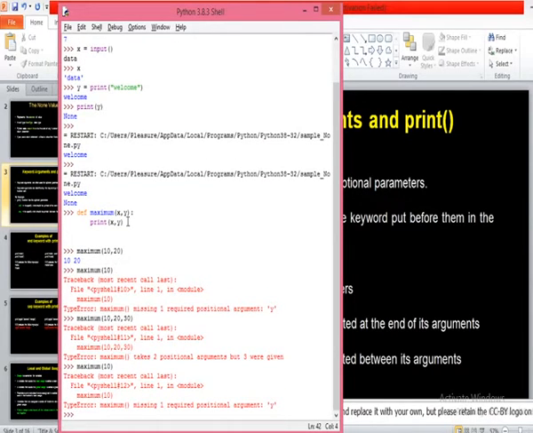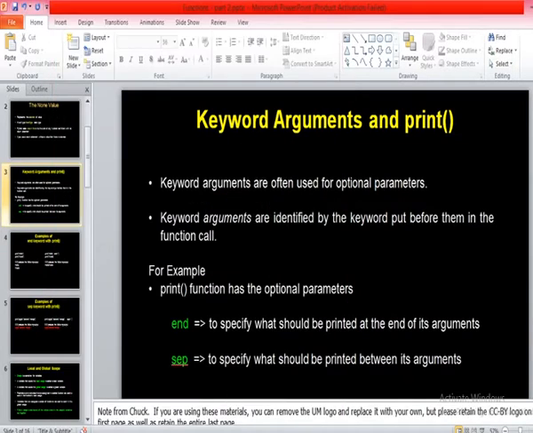The absence of arguments should be considered as optional arguments and it has to work. Such optional arguments are called keyword arguments. Did you get the definition? What are keyword arguments?